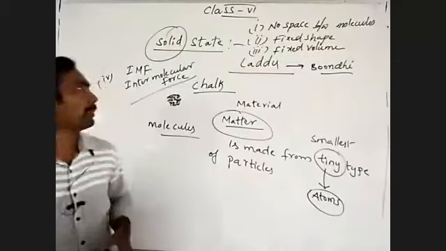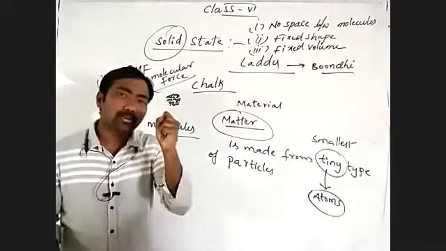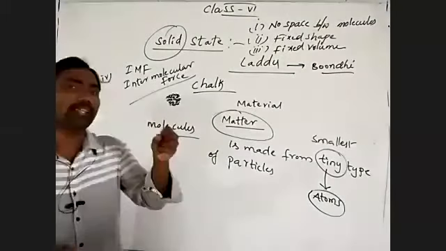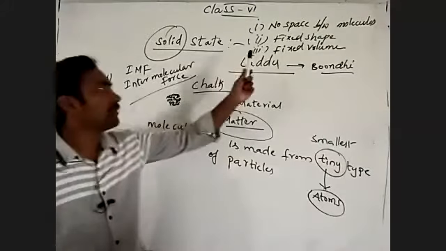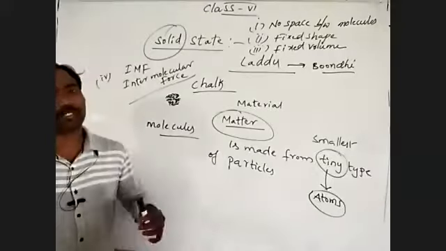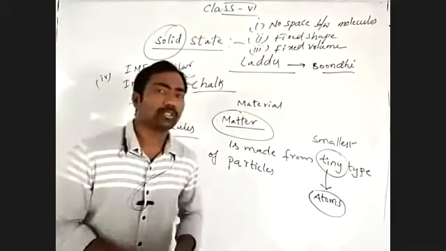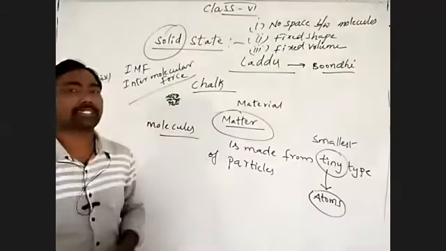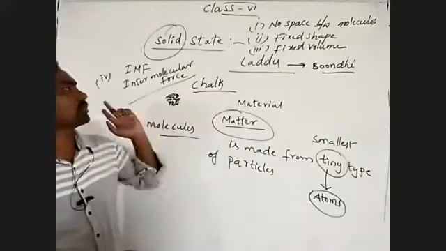That's why there is a strongest force between the molecules, and that's why they are closely packed. And also they have a fixed shape and a fixed volume. We can observe in our surroundings different types of solid things, and they have a particular shape. Is it or not? Okay, this is the clear information about the solid state.